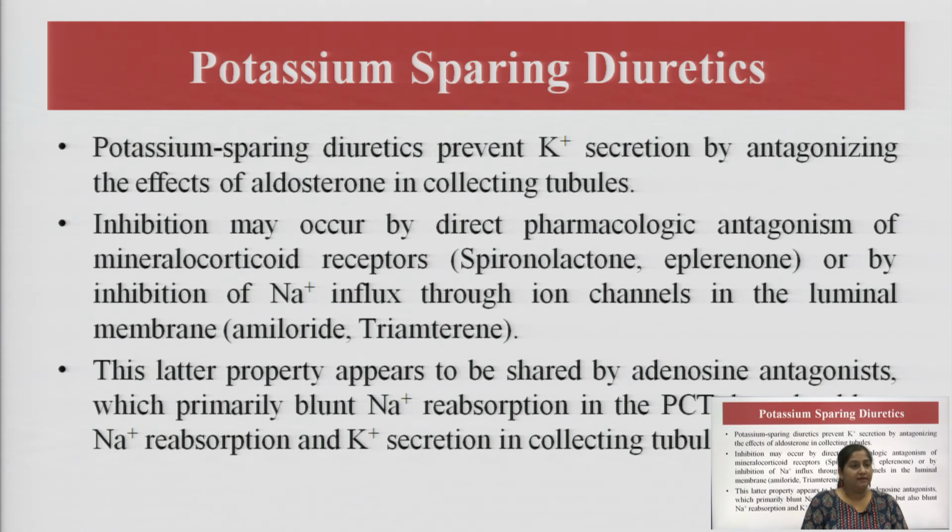The latter property appears to be shared by adenosine antagonists, which is the very last part of this class. This is generally not considered as a class. There are no drugs in the adenosine antagonists in your syllabus, so we are not going to add adenosine antagonists in these classes.